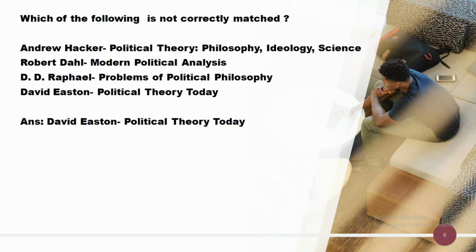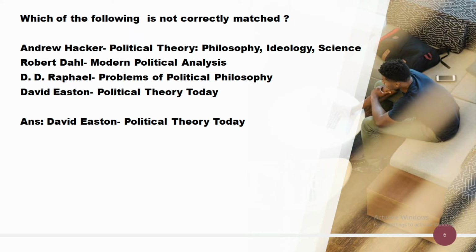David Easton did not write the book Political Theory Today. The other three options are correct. Andrew Hacker wrote Political Theory, Philosophy, Ideology, Science. Robert Dahl wrote Modern Political Analysis. D.D. Raphael's book is Problems of Political Philosophy.